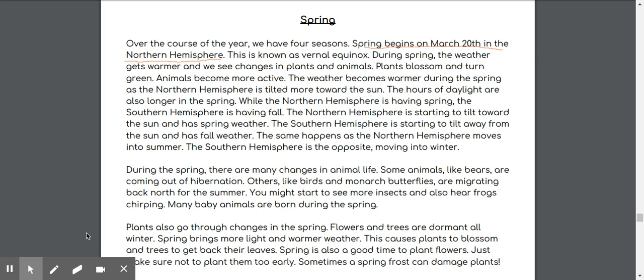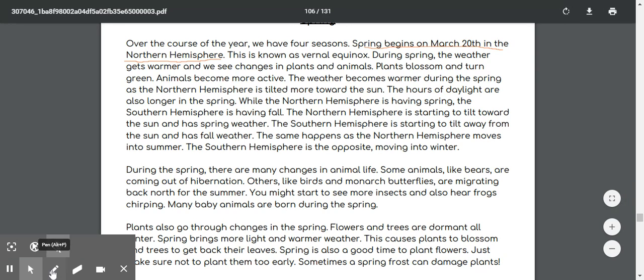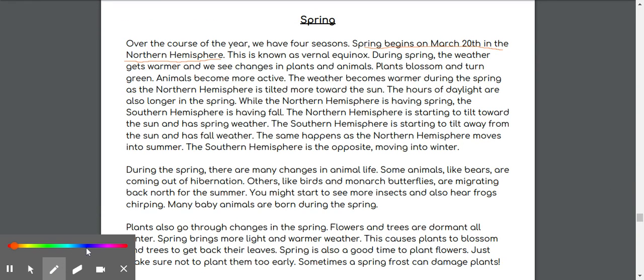During the spring, there are many changes in animal life. Oh, now we're talking about animals, so I'm going to listen to see if they answer the question about bears. Some animals, like bears, are coming out of hibernation. Oh, there's our answer. So in the spring, let me get my blue. Bears are coming out of hibernation. I'm going to underline that in blue.